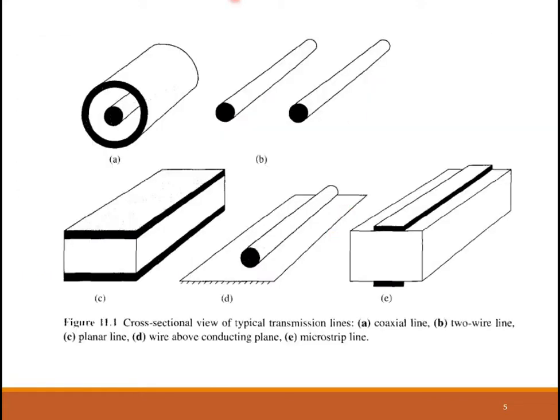And these are the configurations, that is, figures representing them. The first represents your coaxial cable. There is an inner conductor and an outer conductor, and the space in between has a dielectric. This is a two-wire line. This represents a planar line, so here again two conductors with the dielectric in between. This is the wire which is placed above a conducting plate, and this is the microstrip line. So these are the different configurations of transmission lines.